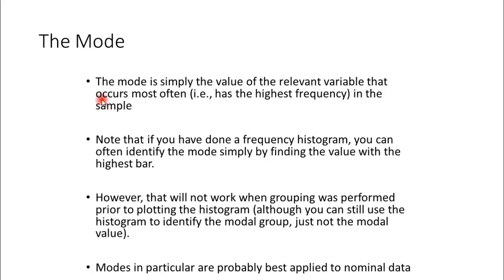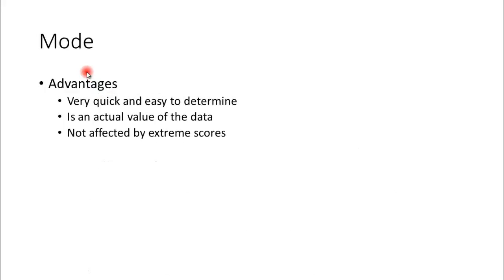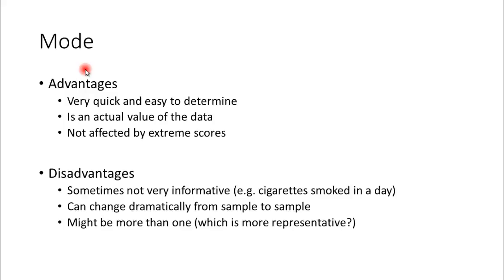Modes in particular are probably best applied to nominal data, like male, female, and other categorical variables, where we can apply mode very effectively. Advantages: it's very quick and easy to determine. It's an actual value of the data, and it's not affected by extreme scores. Disadvantages: sometimes it's not very informative. For example, cigarettes smoked in a day. You cannot take out a mode from that. I would say that most of the time he has smoked 5 cigarettes, so its mode, the measure of central tendency, is 5.